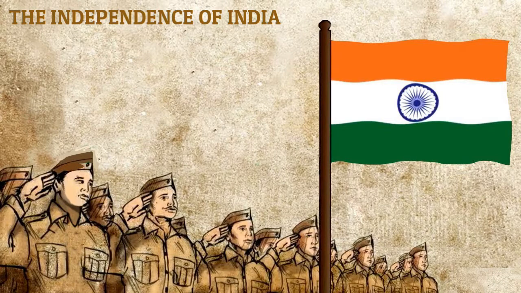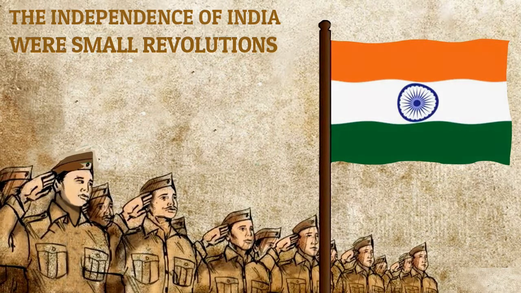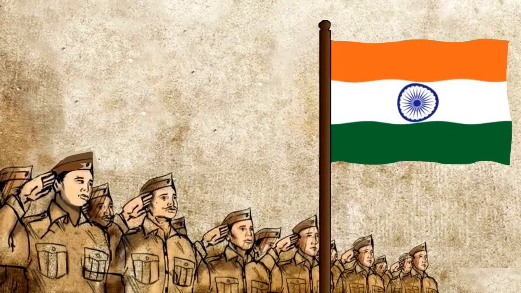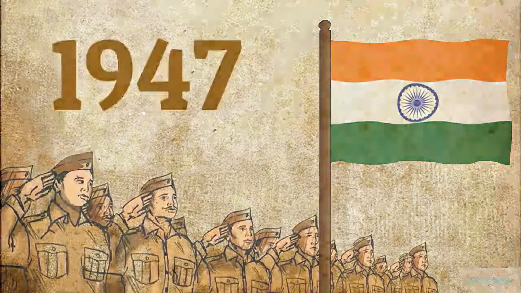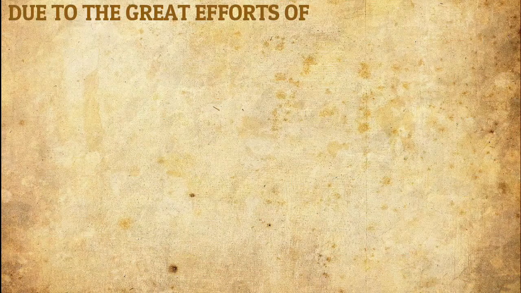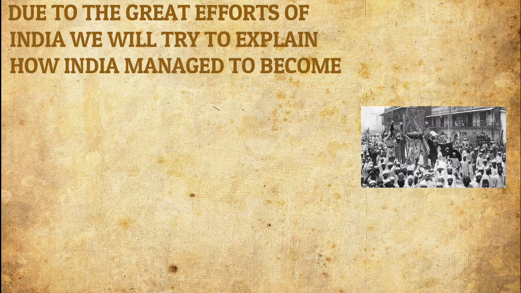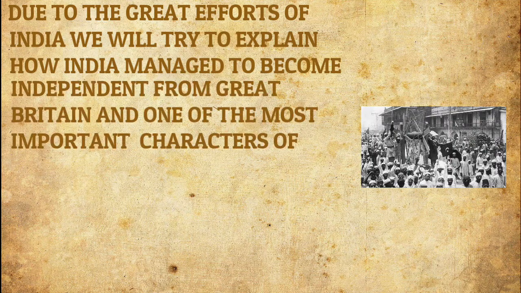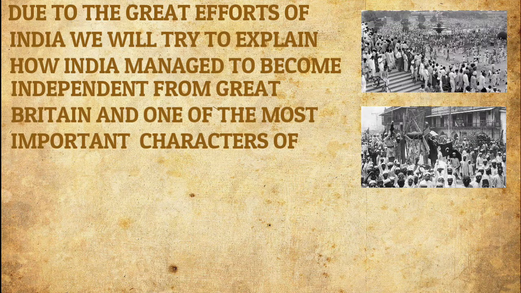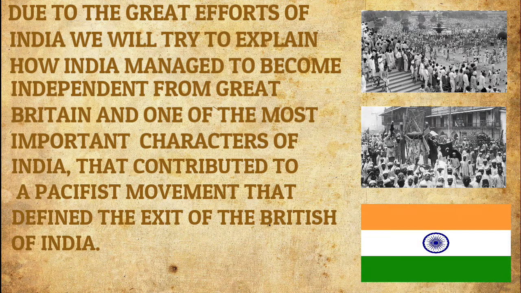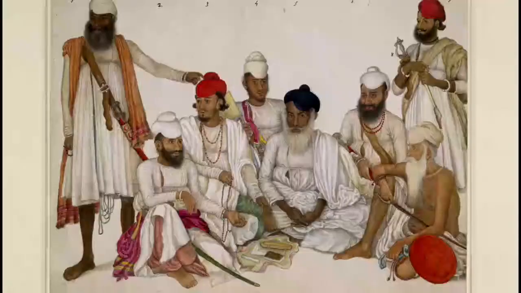The independence of India was achieved through small revolutions carried out thanks to Mahatma Gandhi between the years 1942 and 1947. Due to the great efforts of India, we will try to explain how India managed to become independent from Great Britain, and one of the most important characters of India that contributed to a pacifist movement that defined the exit of the British from India.